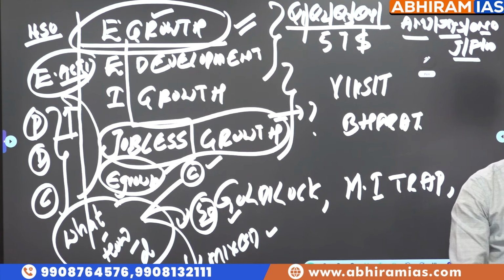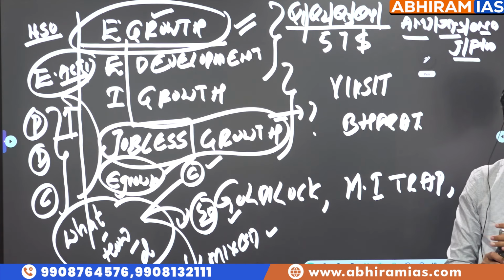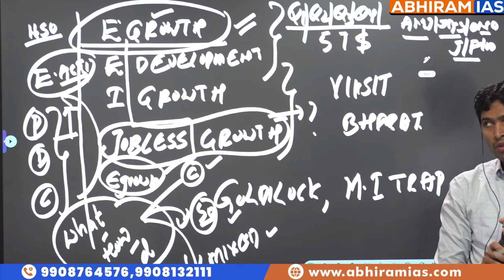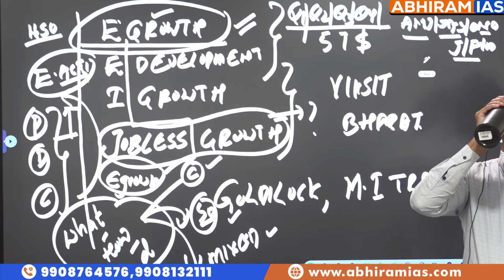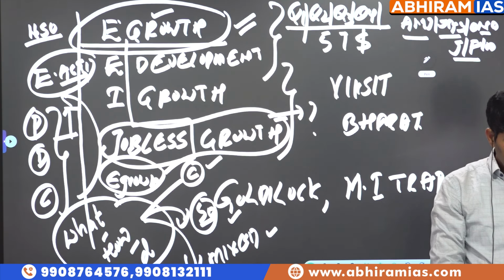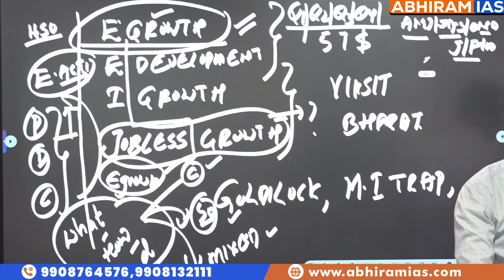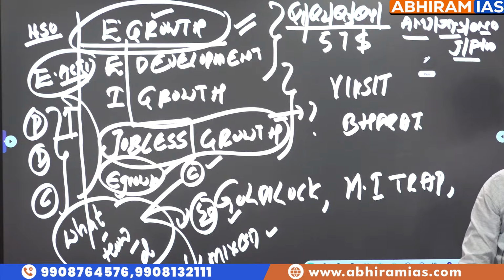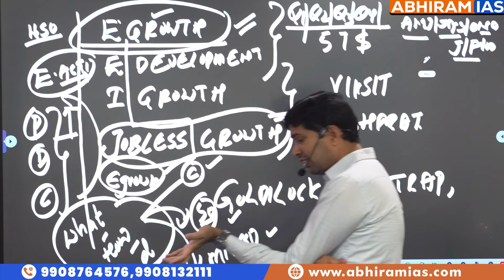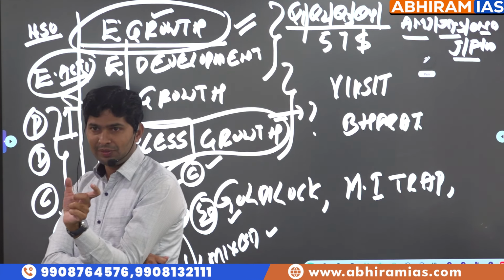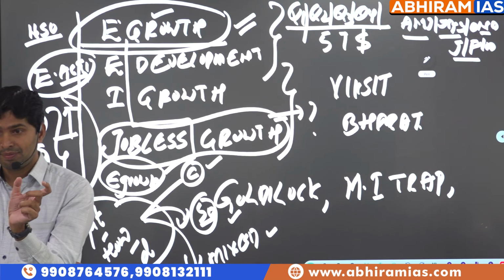That's why a concept called inclusive growth started. Now what is the meaning of inclusive growth? Most of you know. Our Honorable PM says, Sabka Saath, Sabka Vikas, Sabka Prayas, Sabka Vishwas. This year's budget also had it as one of the themes. Sabka Saath, Sabka Vikas.